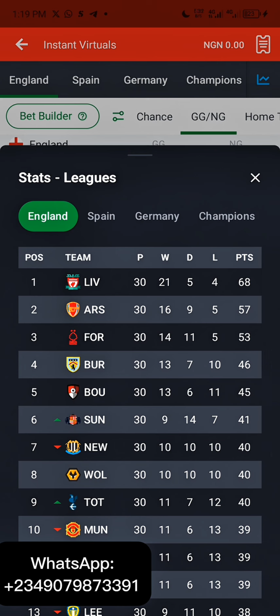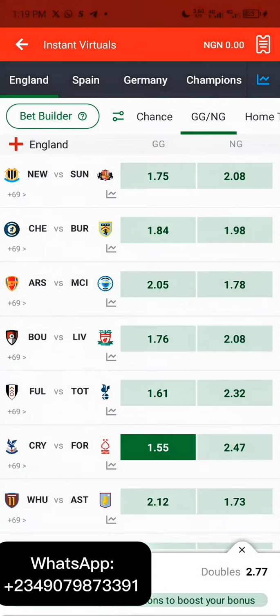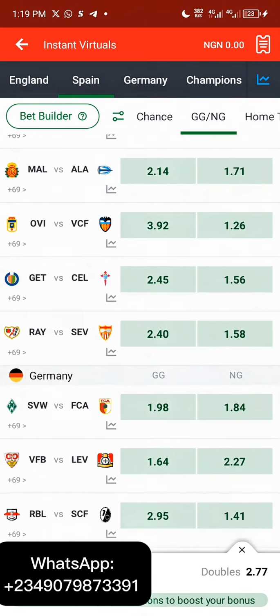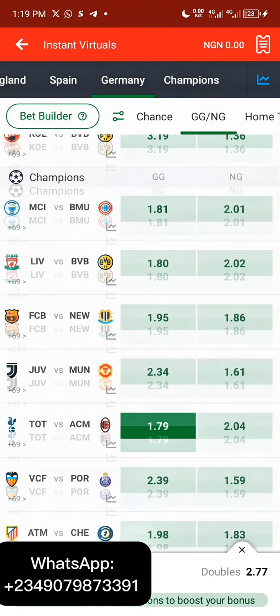Just skip to the next league or skip to the next round. It's as simple as that. So now Nottingham Forest is qualified for us to go with. As you can see, this one is qualified for us to go with. So now we're just going to go over to the Champions League section.